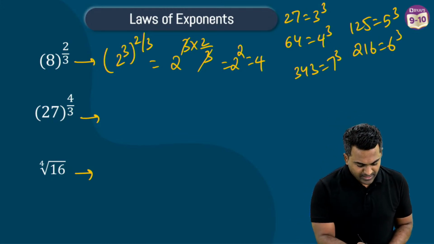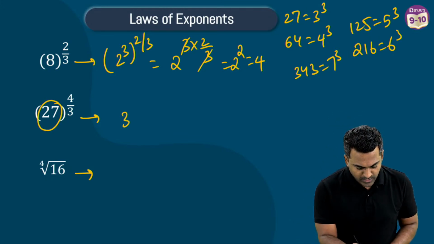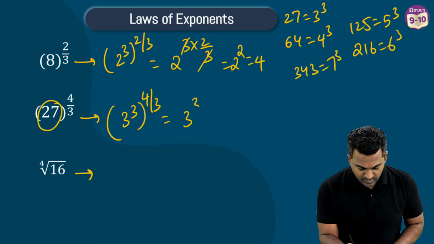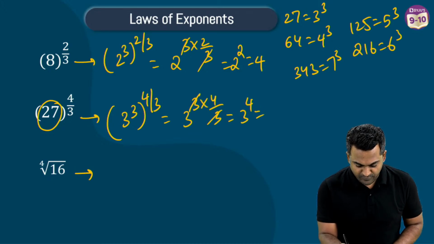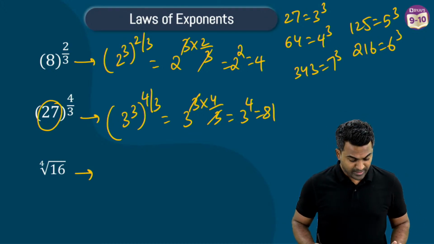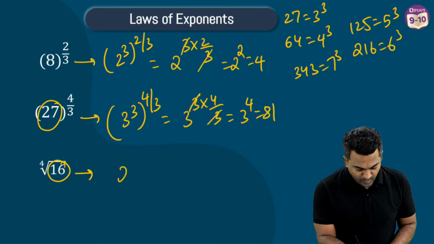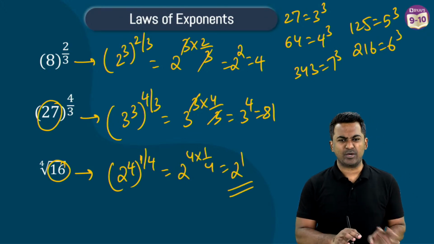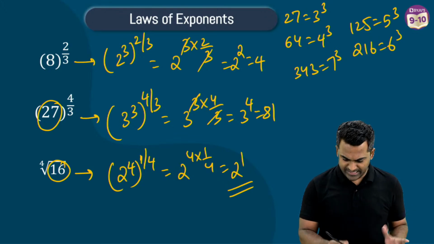Don't worry about it. Now 27 can be written like what? 3 cube. Now 3 cube is going to be raised to the power 4 by 3. This is going to be 3 multiplied with 4 by 3. So this 3 gets cancelled. This is 3 power 4. When you make the calculation, this is going to be 81. All right. And then 16 can be written like what? 2 power 4. 4th root will be 1 by 4. This is going to be 2 power 4 multiplied with 1 by 4, giving you 2 power 1. So this is how you would be simplifying these things. Yep, you're getting the correct answers.